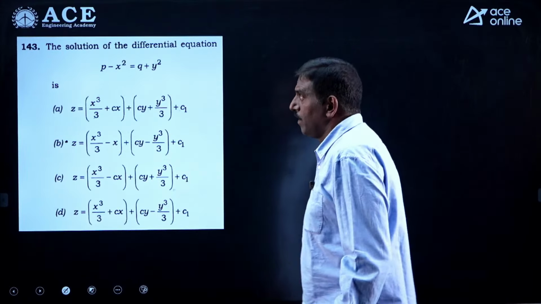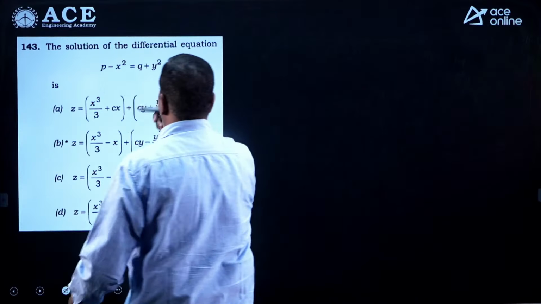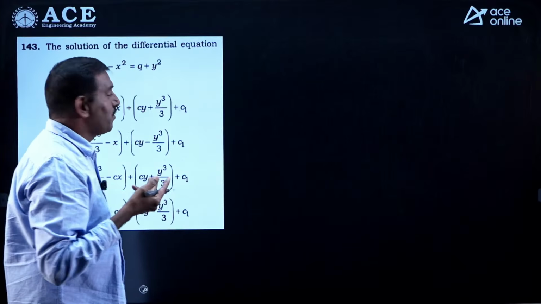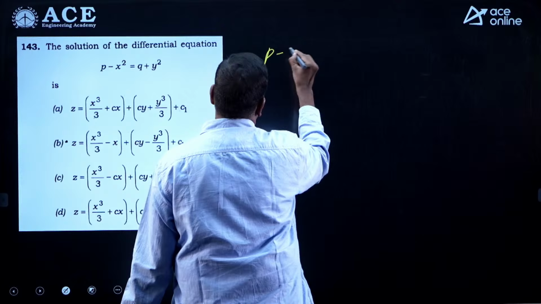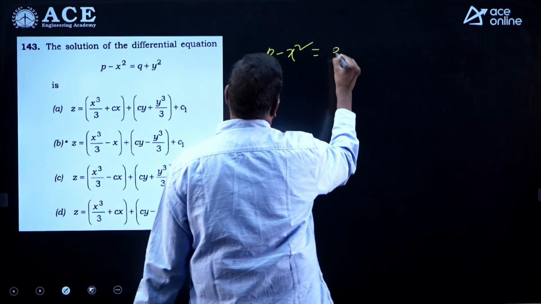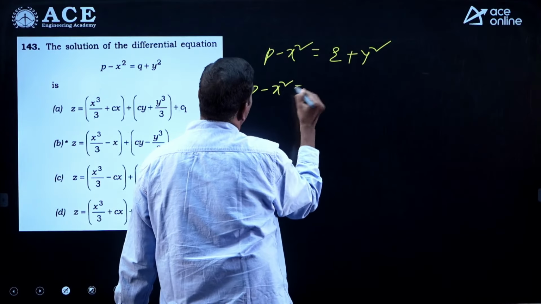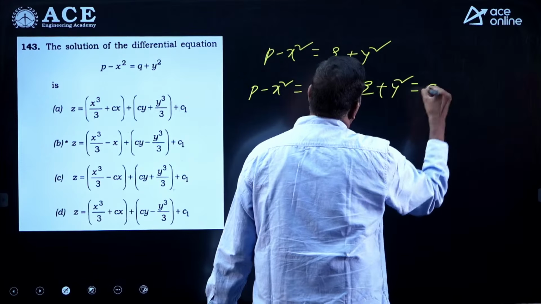See, this is p minus x square is equal to q plus y square. No doubt this is a variable separable form of partial differential equation. P minus x square, and that is q plus y square. You can take it as p minus x square is equal to a, one arbitrary constant, q plus y square is equal to a.